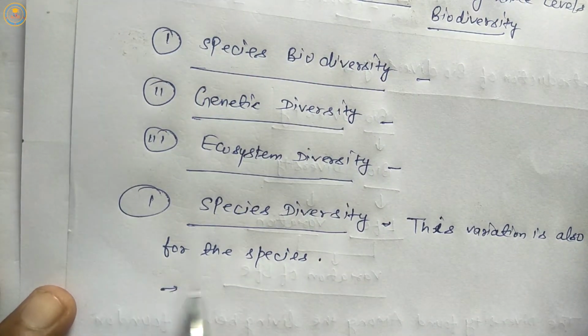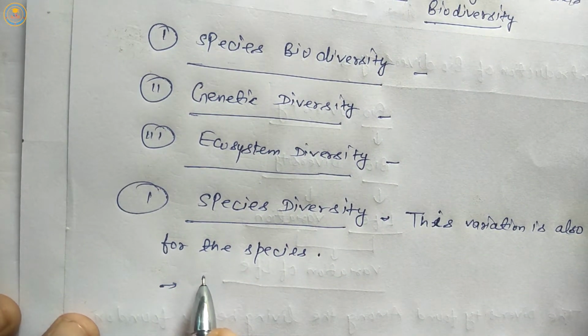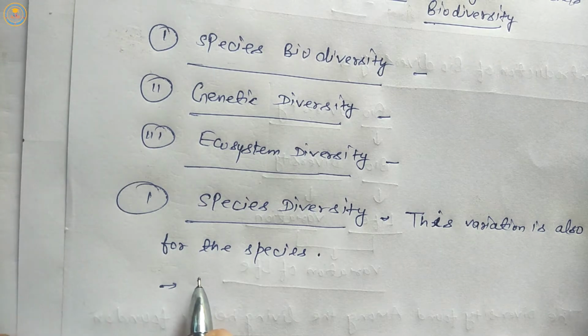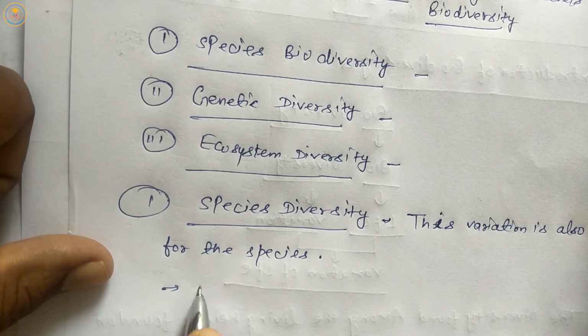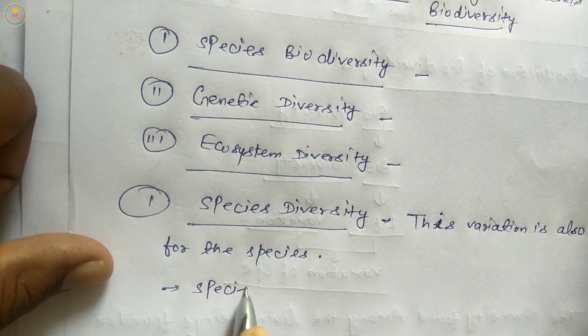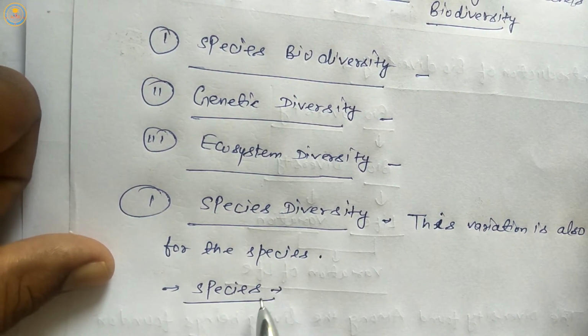Next is the definition. First is the species definition.